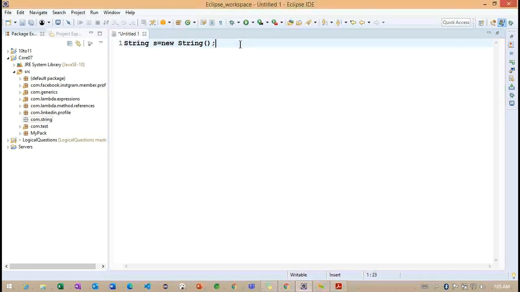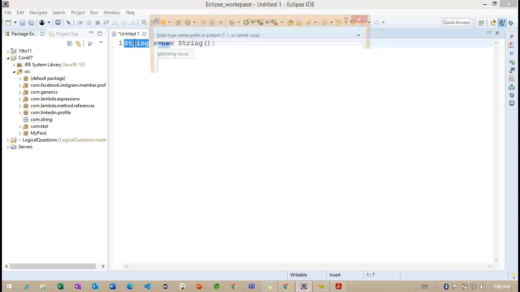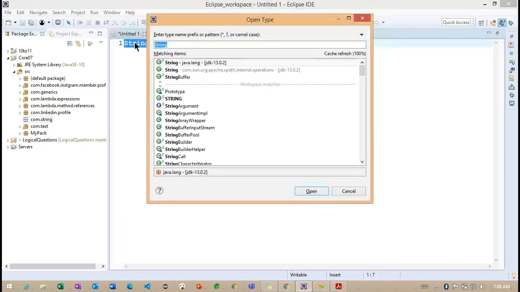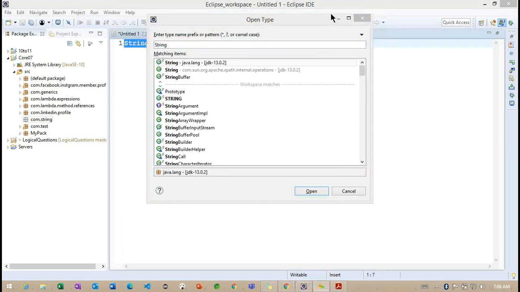Okay, back to here. Java implements string as an object. The type we are providing is String, and the S should be a capital S, because it is one of the classes. How can we understand this? By pressing Control Shift T, where T stands for open type.